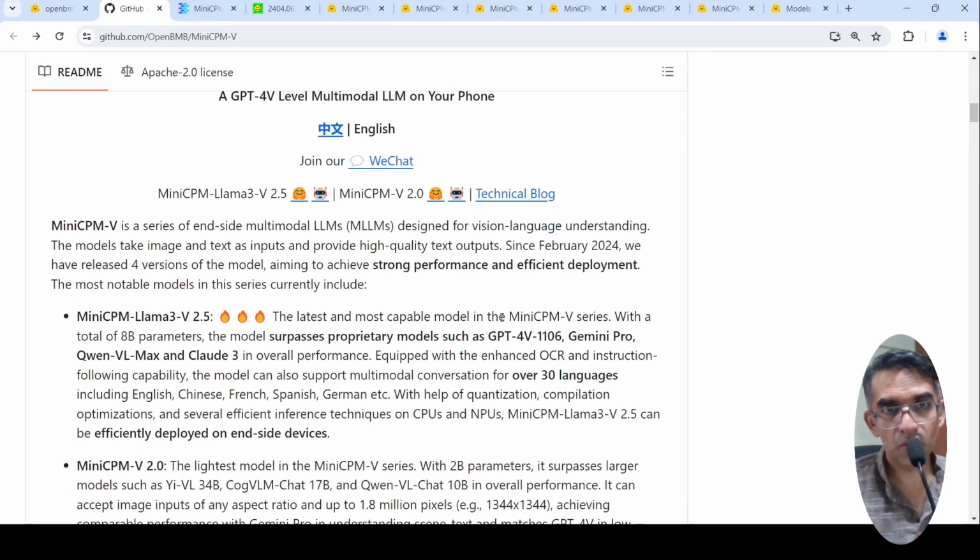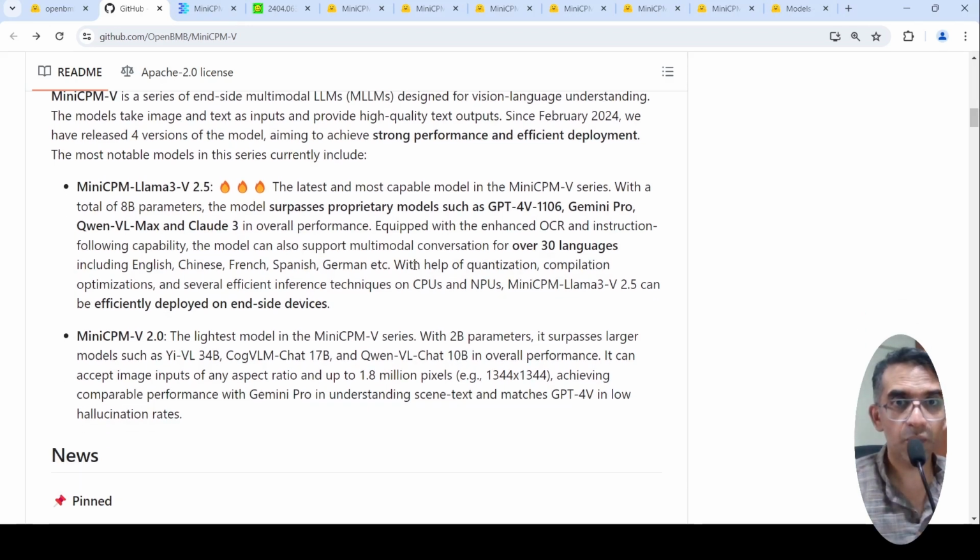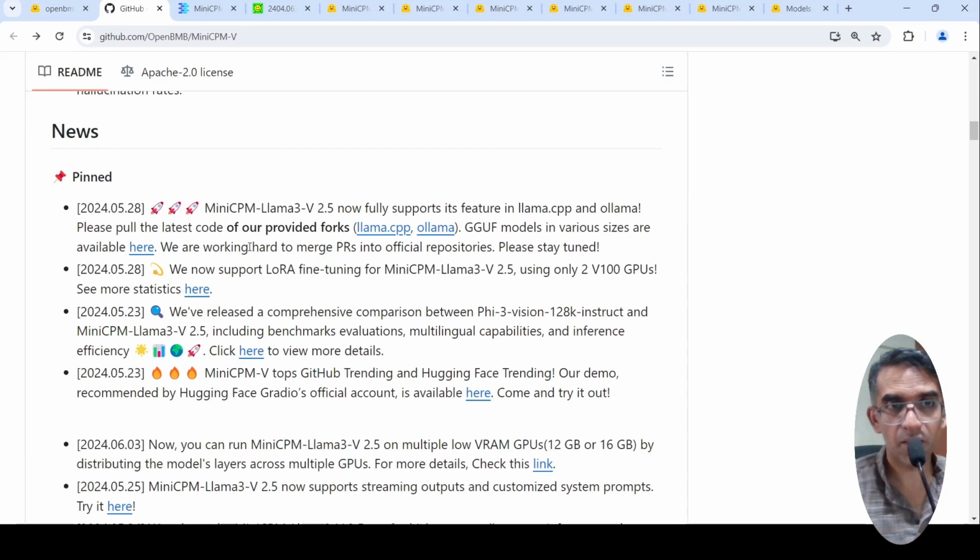So I just wanted to look at it, and here it said that MiniCPM-Llama3-V 2.5 is the latest and most capable model, and it has 8 billion parameters. It surpasses proprietary models such as GPT-4V, Gemini Pro, Qwen-VL-Max and Claude 3 in overall performance. And it can support conversation for over 30 languages, has enhanced OCR and instruction following capabilities. So this is the kind of claim over here, right?